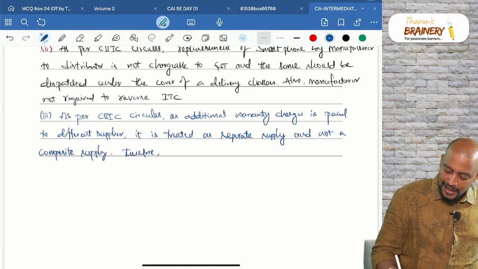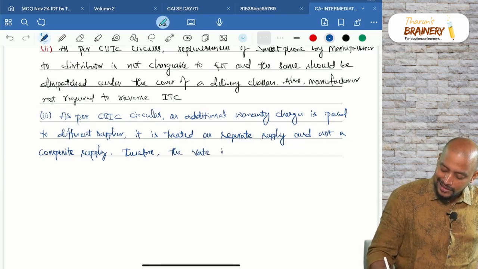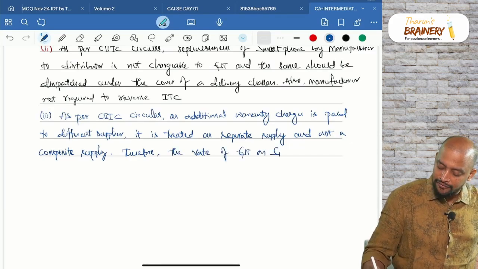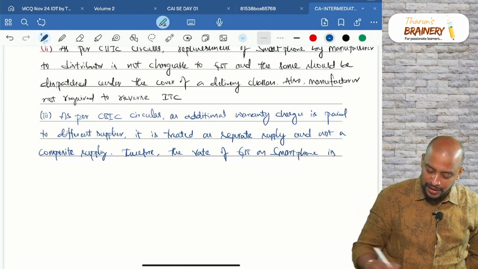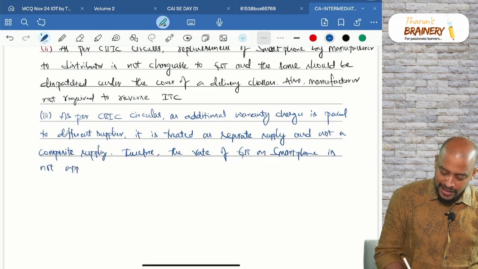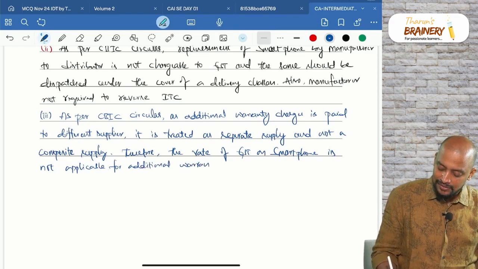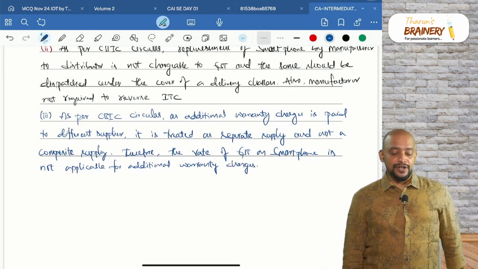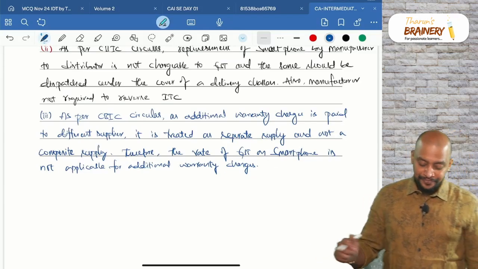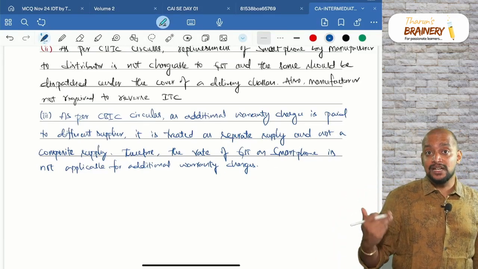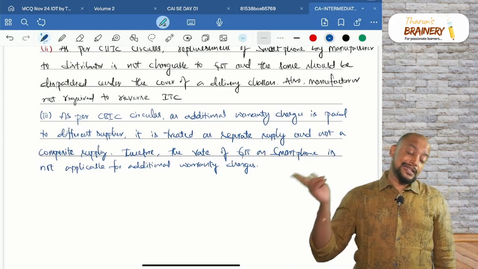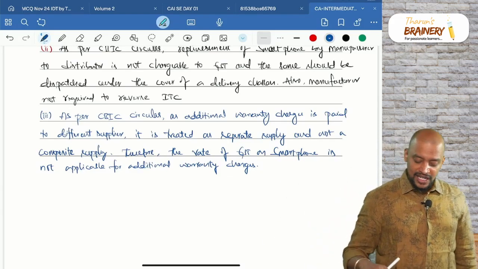Therefore, the rate of GST on smartphone is not applicable for additional warranty charges. Even though at the same time, that is irrelevant, because both the conditions should be satisfied: at the same time, from the same supplier. If both are satisfied only, that will be applicable.